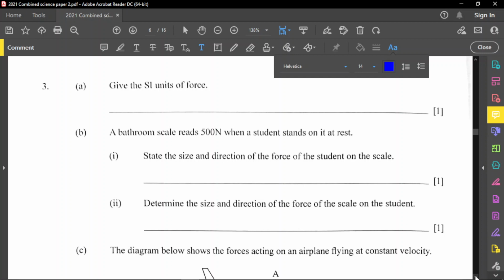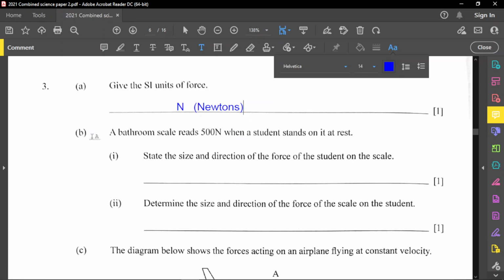All right, so let's go to question number 3A. It asks to give the SI unit of force. The SI unit for force is N, which stands for newtons. It's an SI unit, so just write N, and newtons is the name of that symbol.